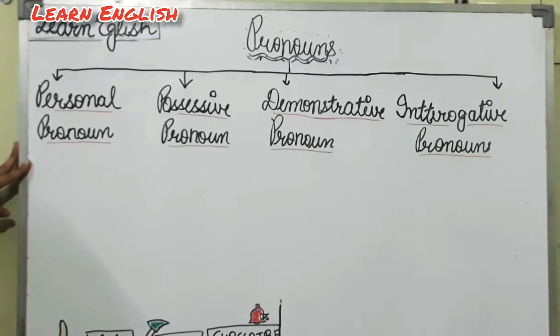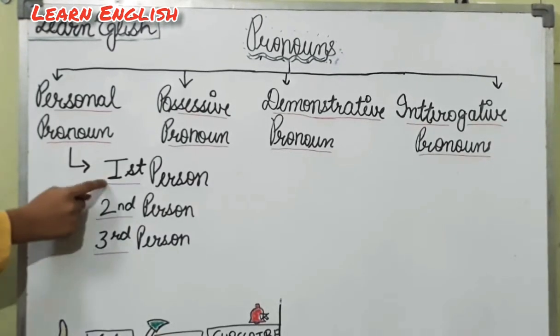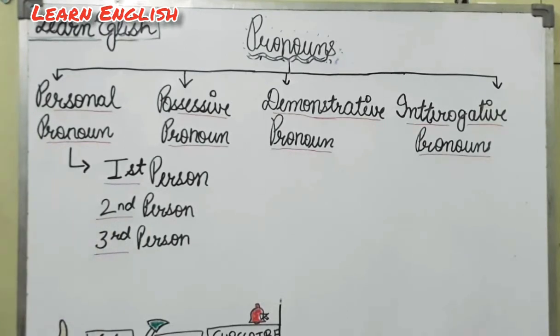So personal pronouns are the pronouns which are used for the names of the people, places, things or animals. So like nouns are there, in the place of nouns we can use these pronouns. Now there are first person, second person and third person in this pronoun.